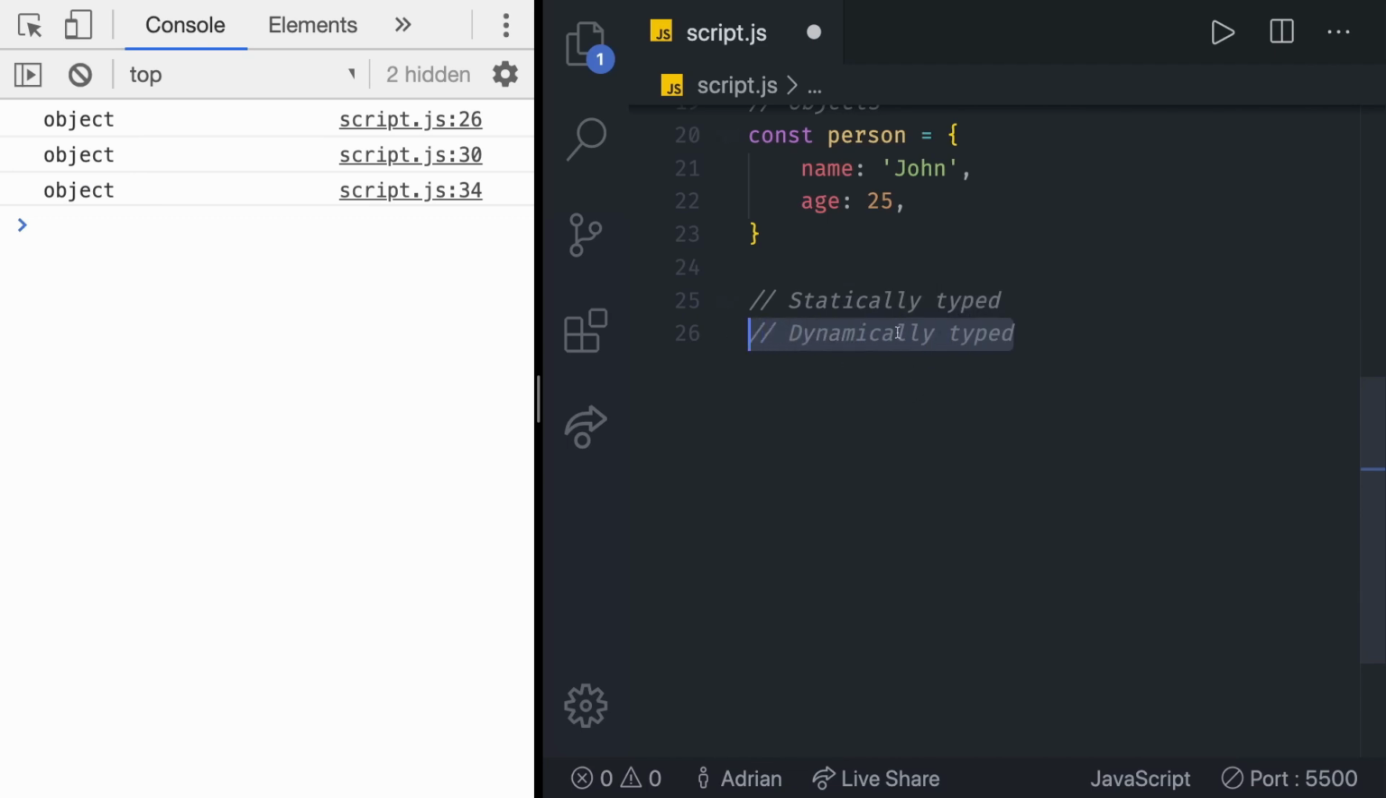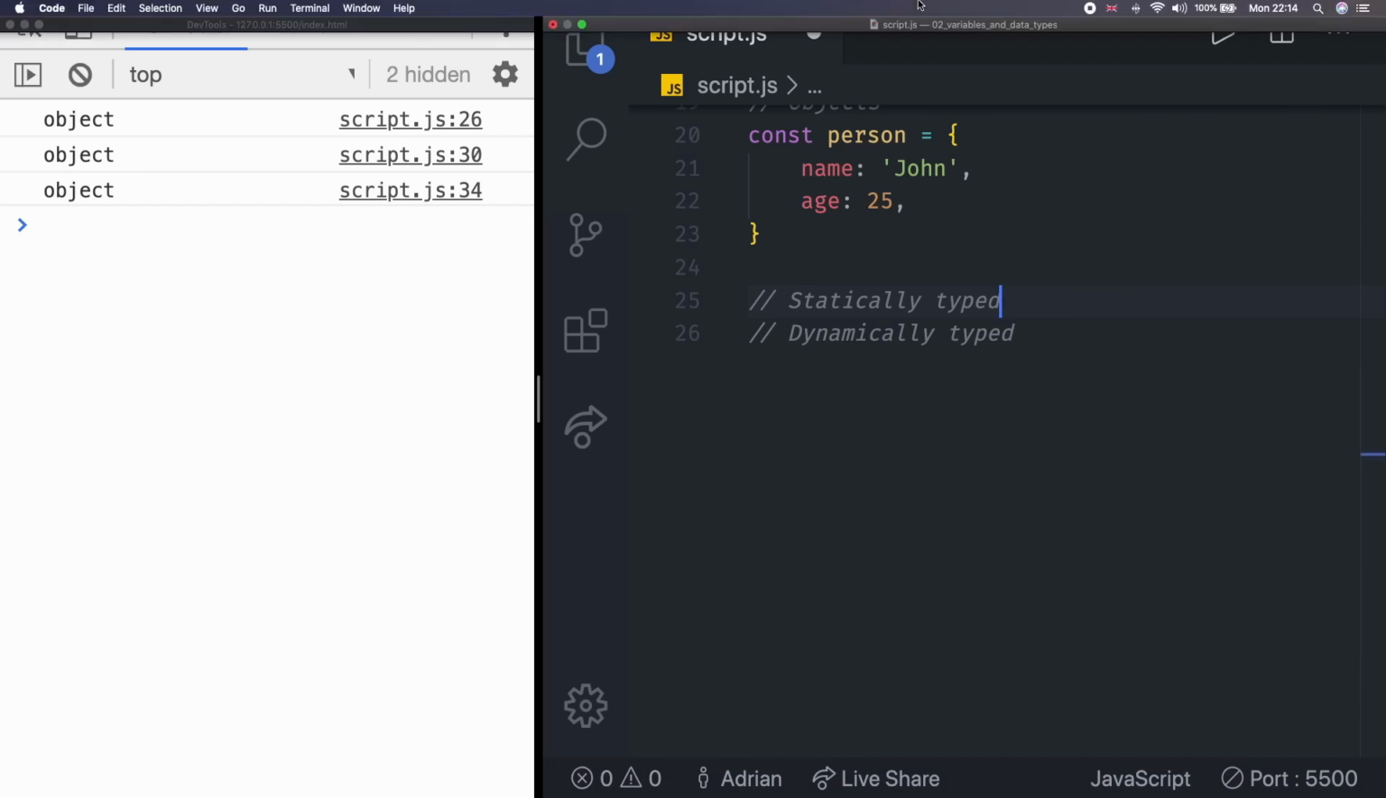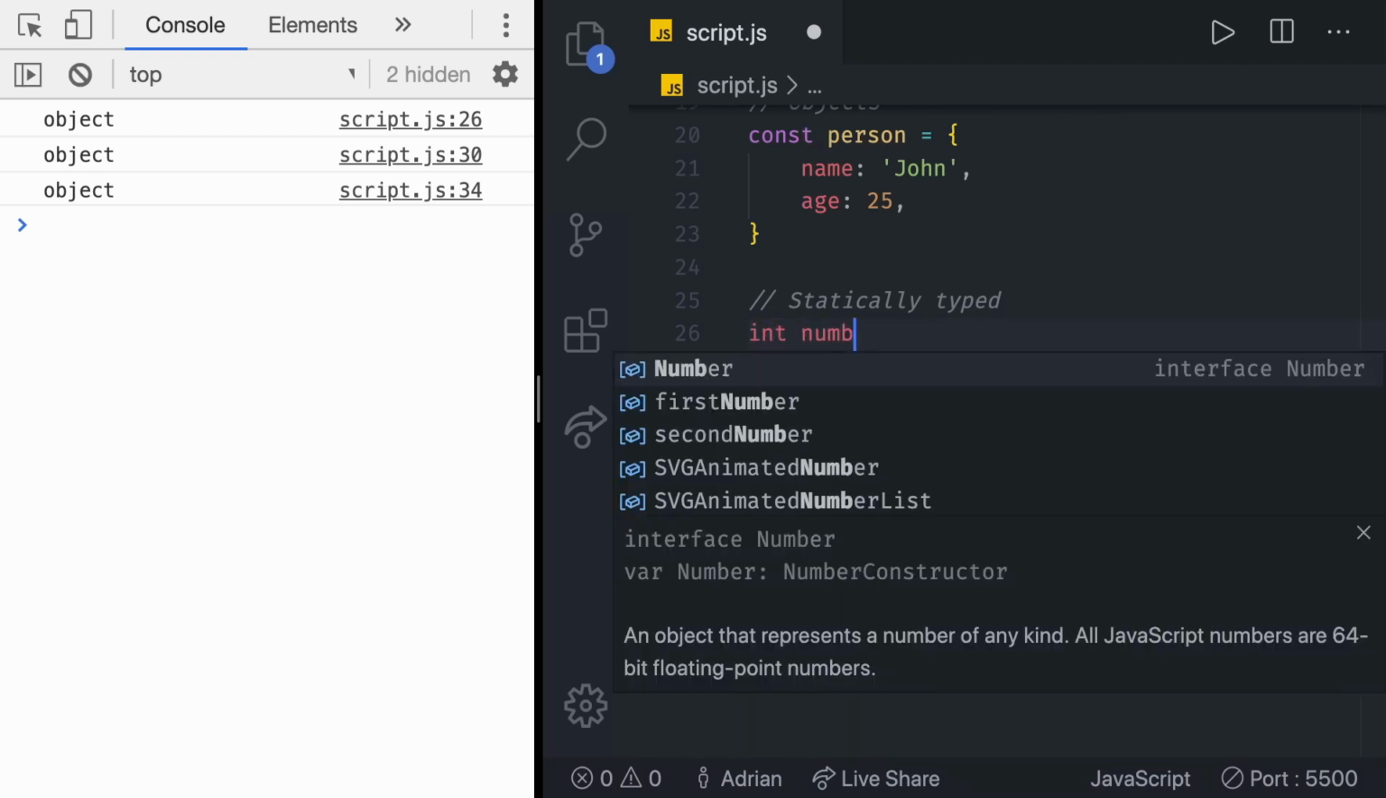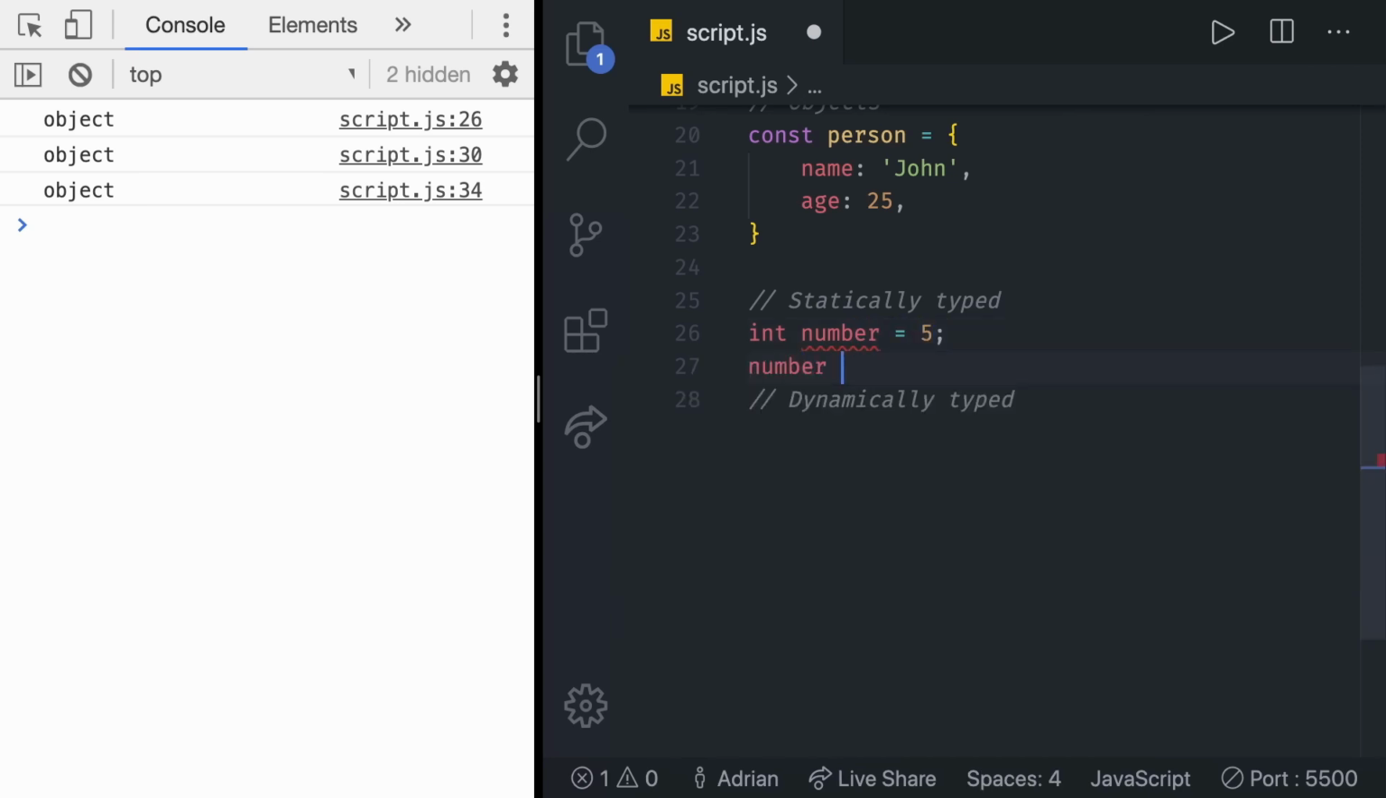What does this mean? Statically typed languages are languages where each variable and expression type is already known at compile time. So once a variable is declared to be of a certain type, it cannot hold values of any other data type. That's the case in C, C++, or Java. For example, in C, if you declare a variable to be a number, you have to say int, which stands for integer. So int number is going to be 5. You cannot do number is going to be a string of test now. This is an error. If you declare a variable as a number, it must stay a number.